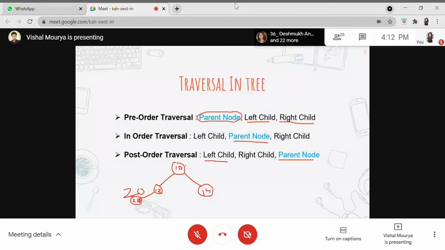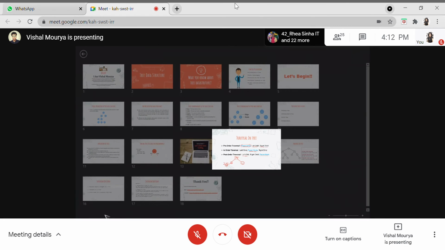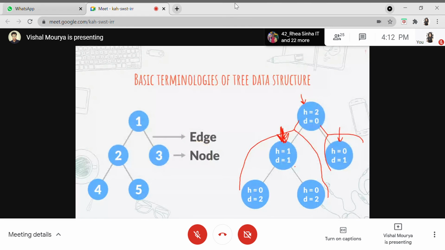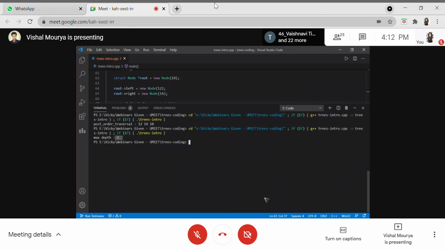You can see this particular slide where we have this tree. This tree is basically the same. It's just that I've not added this right node here. So you can exclude this from here, and everything else is the same. So this is the tree which we have built, and then we are getting it here.